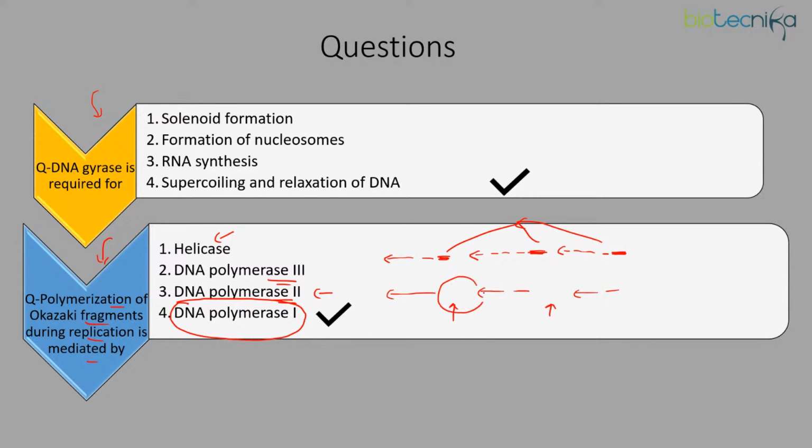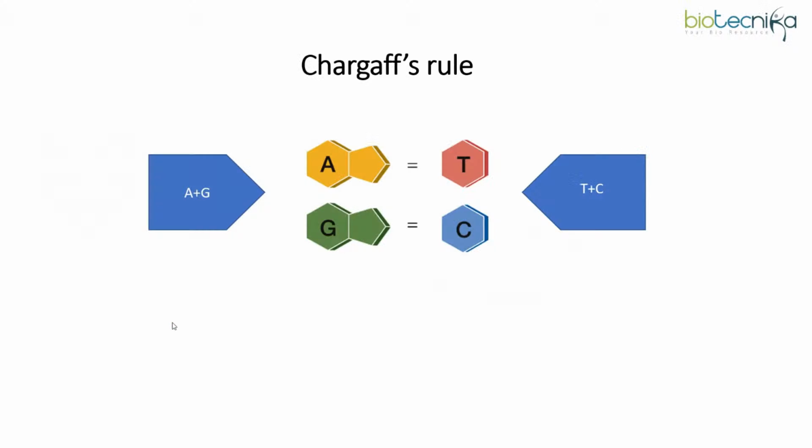So these spaces would be filled by DNA polymerase 1. And finally DNA ligase will seal the nick. So this is how DNA polymerase 1 is involved in DNA replication. It doesn't perform the main replication event, but it has a major role to perform there.